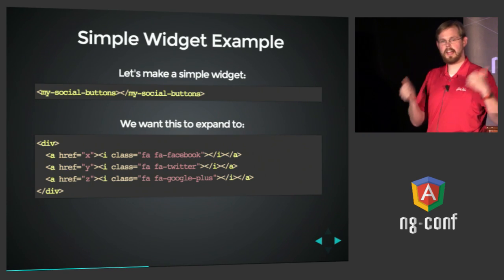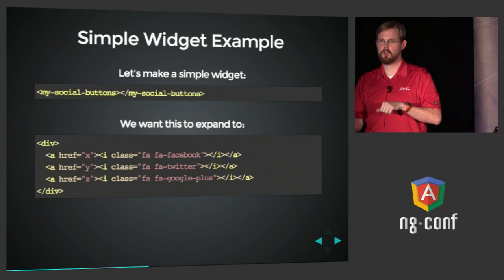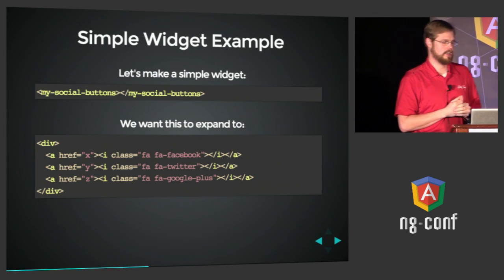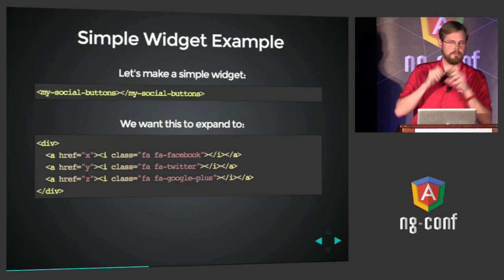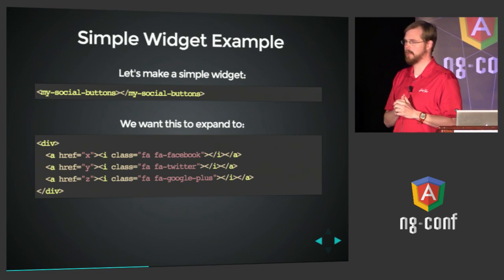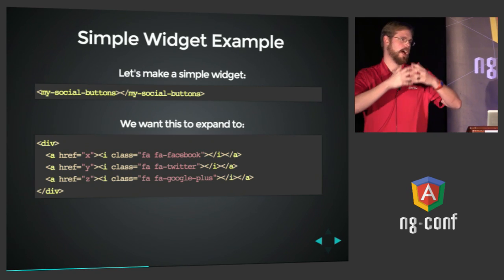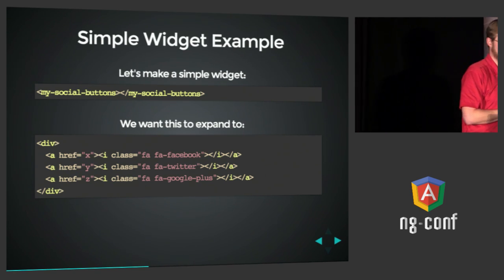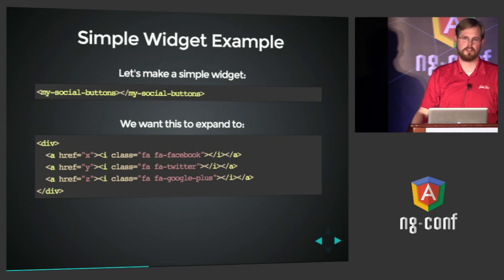Let's do a widget now. So the last one we did was behavioral. Now we're going to do a widget. This is like a custom component. So let's say you have a block of little social sharing buttons on your page that you want to be able to put out at any given point on the page. You don't want to have to copy and paste these 4 or 5 lines of code everywhere they get used, of course. So instead, we create a little My Social Buttons directive.